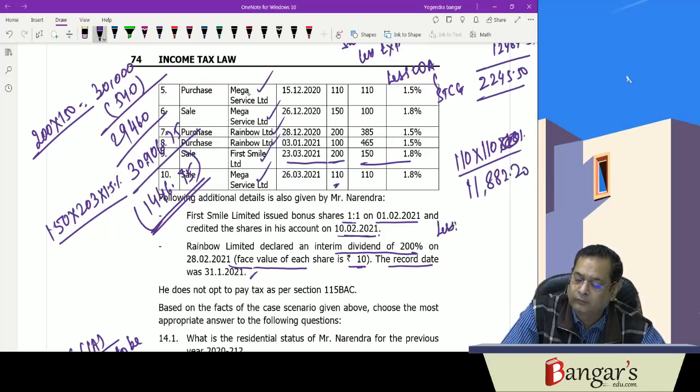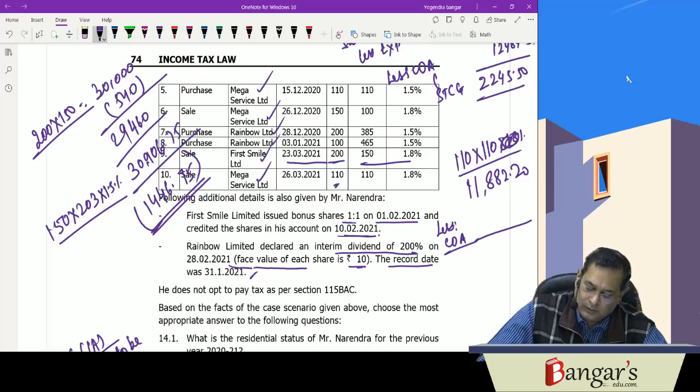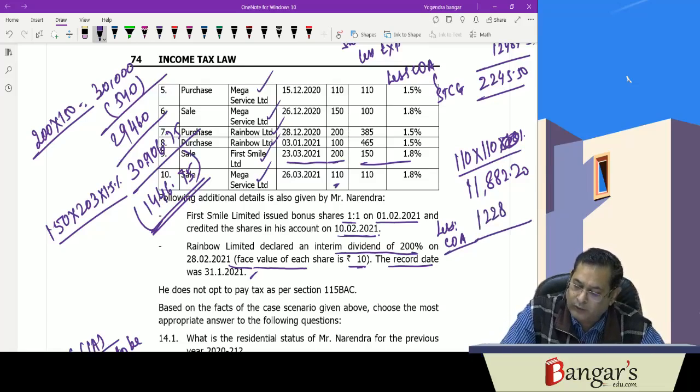Less cost of acquisition: 110 into 110 into 1.5% added is 12,281.50. So 11,882.20 minus 12,281.50. There will be a loss of 399.30.